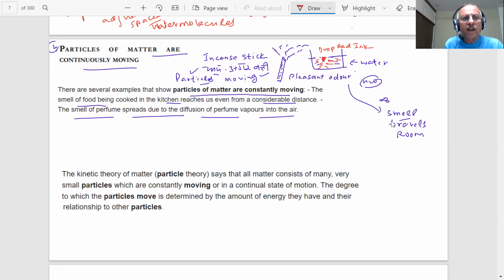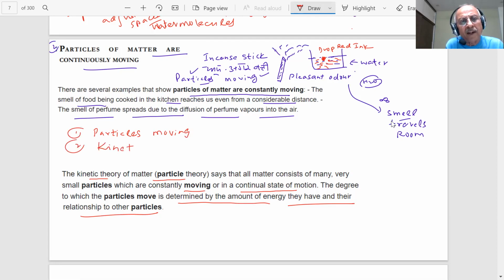What does it prove, students? The particles are continuously moving. There is a kinetic theory which says that matter consists of many small particles which are constantly in a continuous state of motion. The degree to which particles move is determined by the amount of energy they have in relationship to others. What type of energy do the moving particles have? They have what we call kinetic energy, with which they are moving.